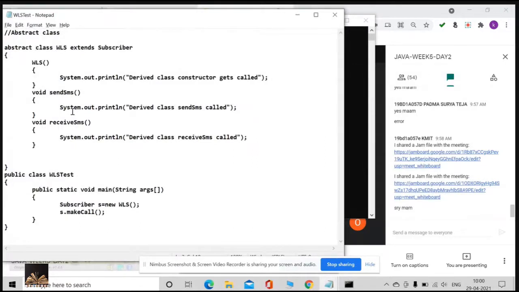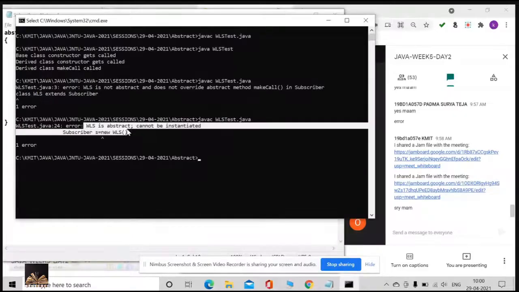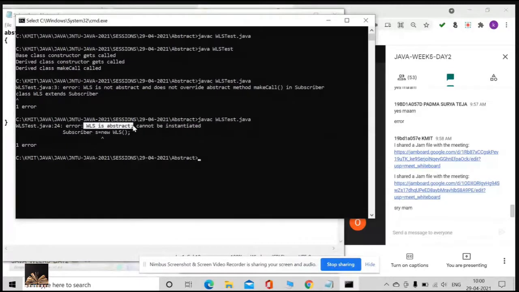What it is saying? Now the error is different actually. Did you observe that? The error is WLS is abstract, because I just made WLS abstract, and it did not override make call in the container.